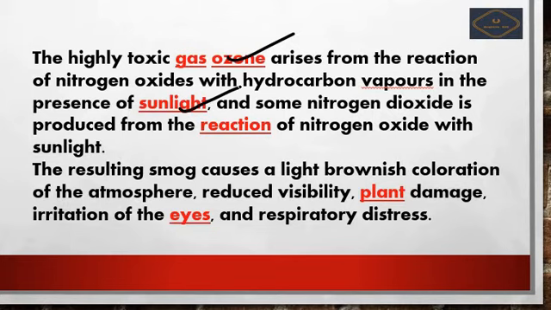Some nitrogen dioxide is produced from the reaction of nitrogen oxide with sunlight. Next, the resulting smog causes a light brownish color. By seeing the weather we can say whether the Los Angeles or photochemical smog or the sulfurous smog is present.